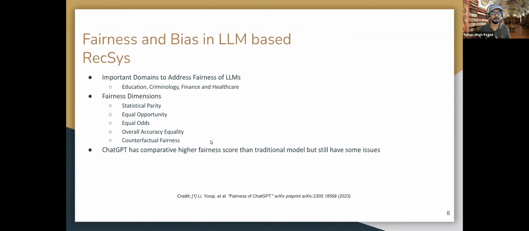If the output of these LLM systems contains these kinds of biases, that can be amplified in a recommendation system also, because this is another black box machine learning system we are adding to it. Some of the important domains where we should address these problems are education, criminology, finance, and healthcare.